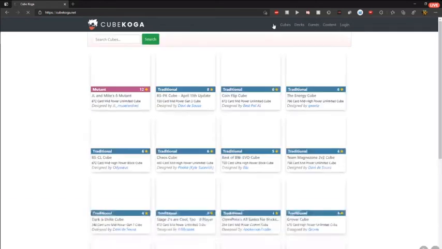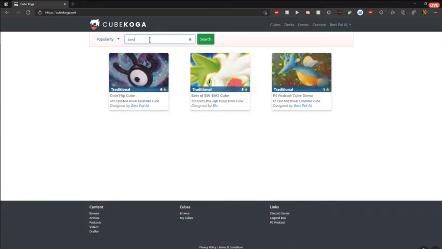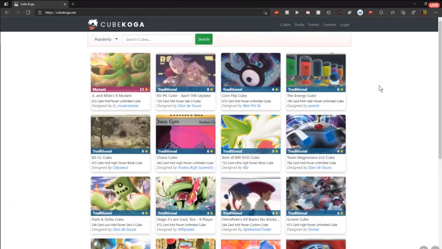So if I go back to cubes, right now it's sorted by popularity, but I can search for it. I'll just search my name. So here it is, the P3 podcast cube demo with that Kingdra that I picked. So yeah, that's a very brief rundown of Cube Koga.